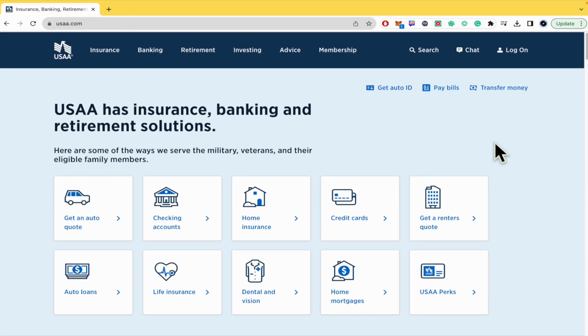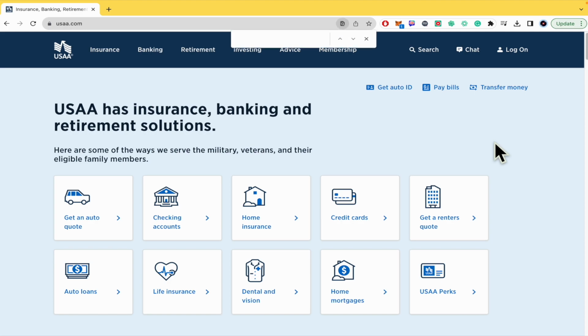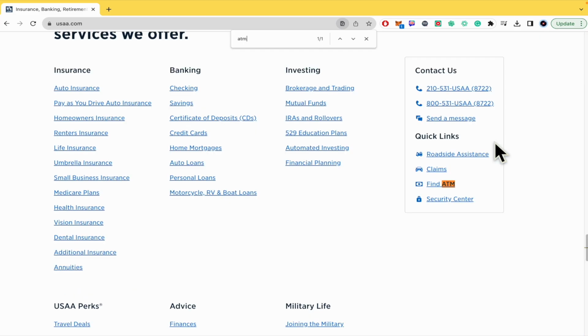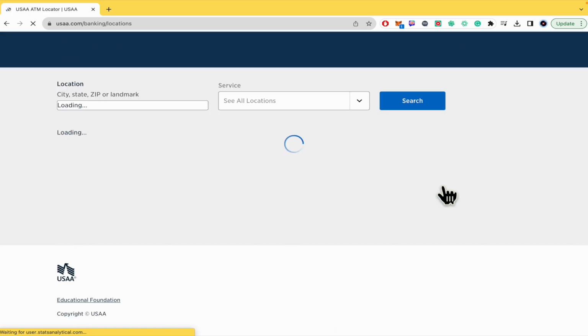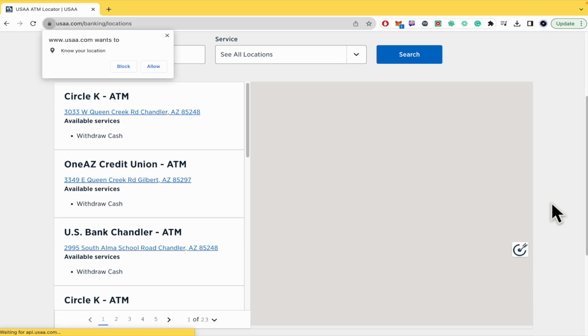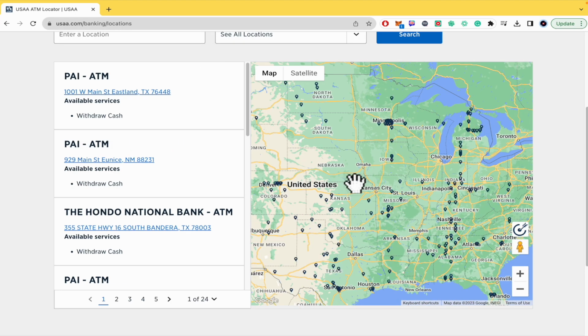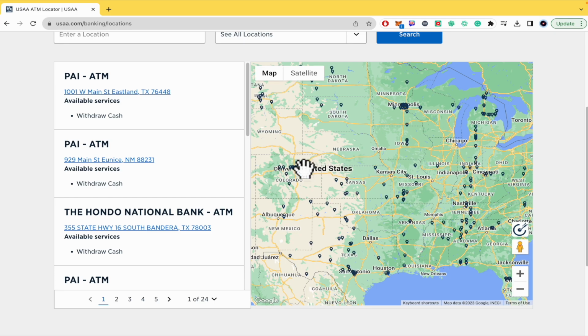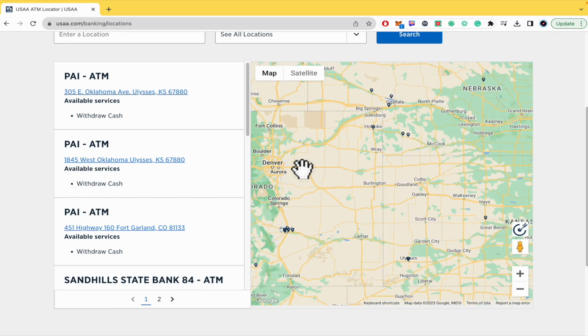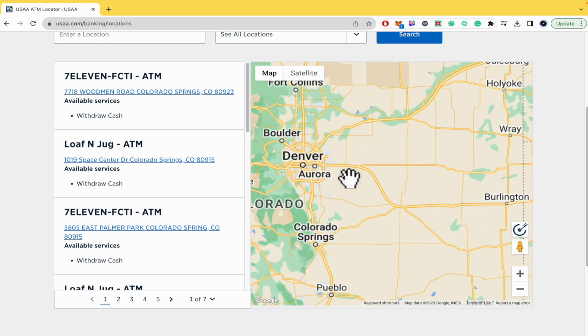In case you don't find it, remember you can press the shortcut Ctrl F, or also Command F if you are on a MacBook, and you just have to write the word ATM. So there it is, Find ATM. With this tool, you're going to be able to look for different ATMs close to you. By now, this is going to recognize my location if I allow it, but there are different ATMs along the country, so you just have to go into your preferred location and check where the ATMs are.